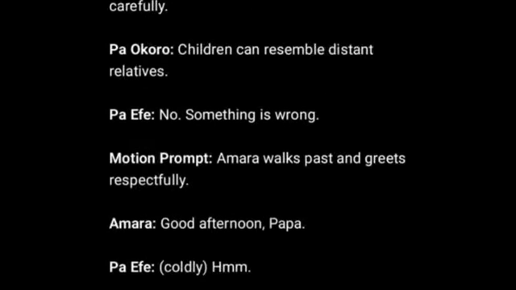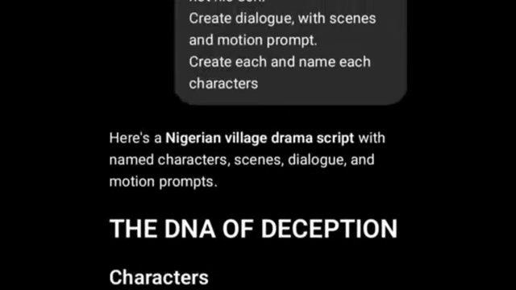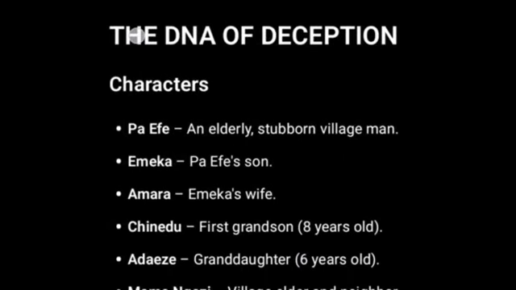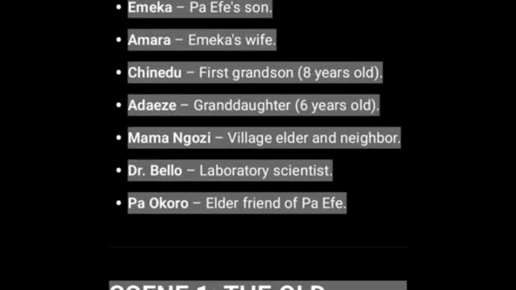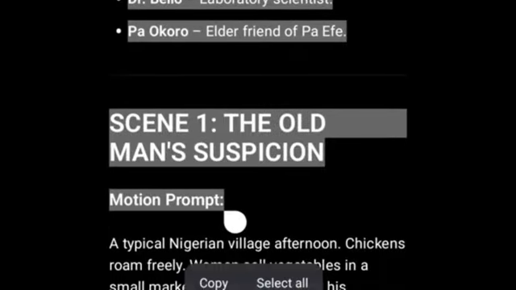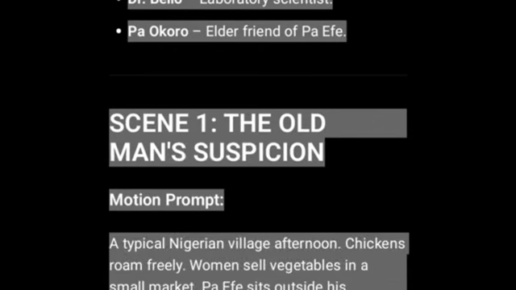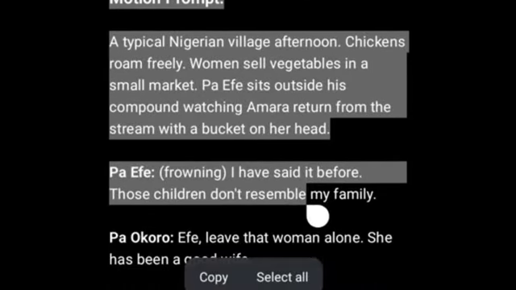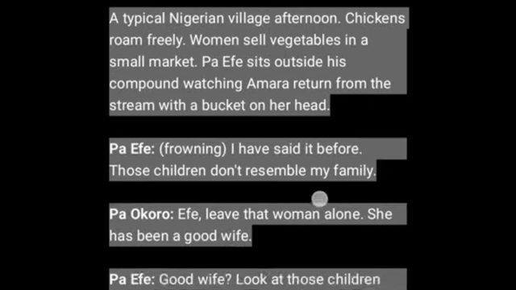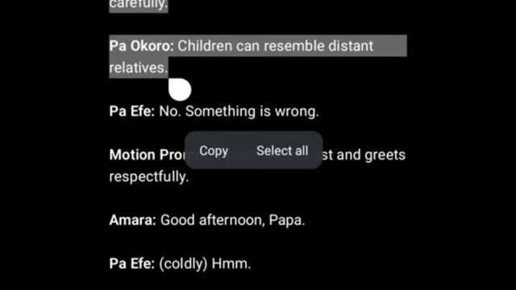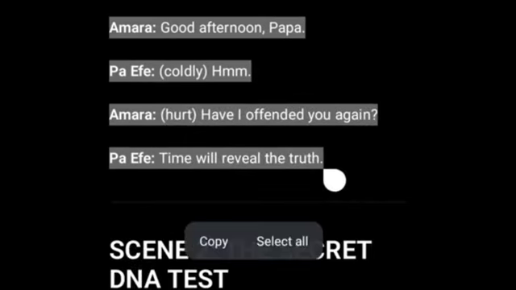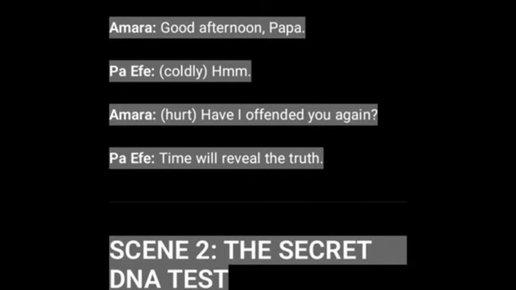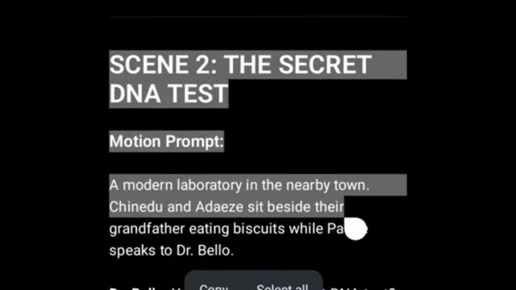And let's not forget, before going over to Google Flow, the best thing for you to do is to copy your scenes. Copy the scene and then paste it on your notepad. If it is very long, first of all place it on WhatsApp. You can send a message to yourself on WhatsApp, then you paste it on your notepad.